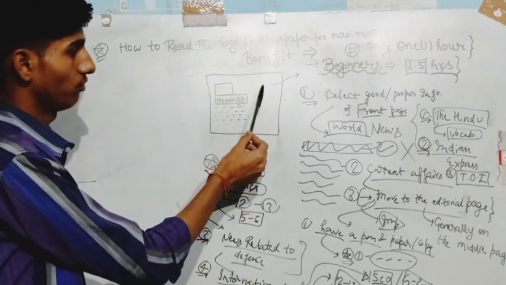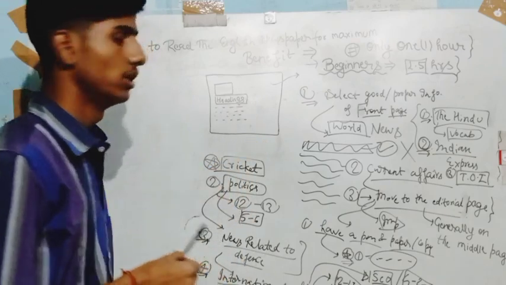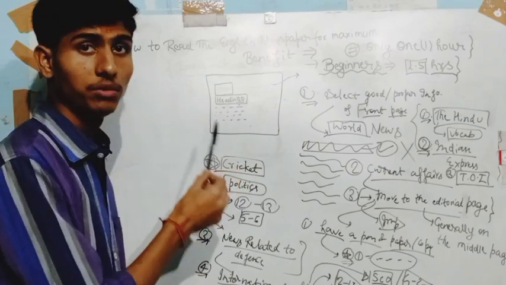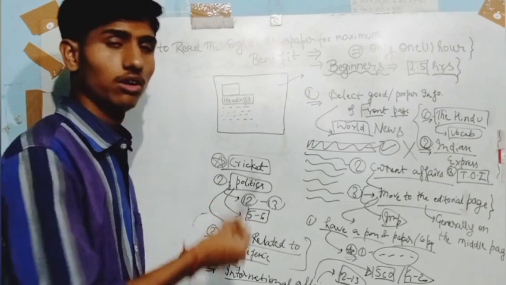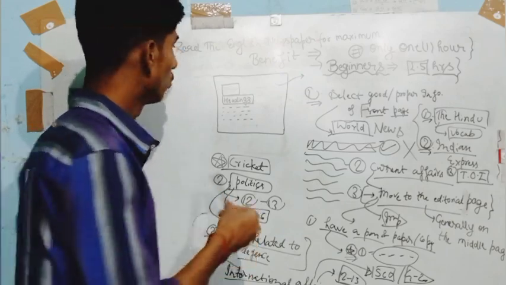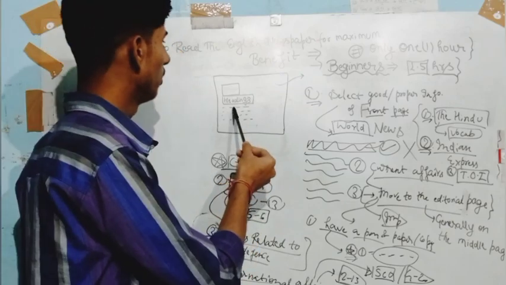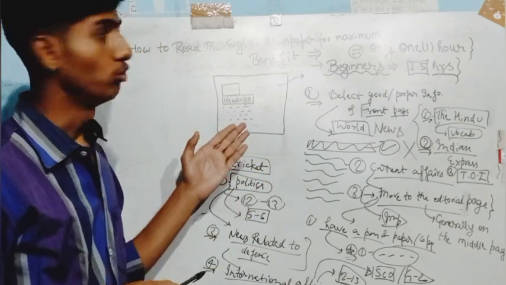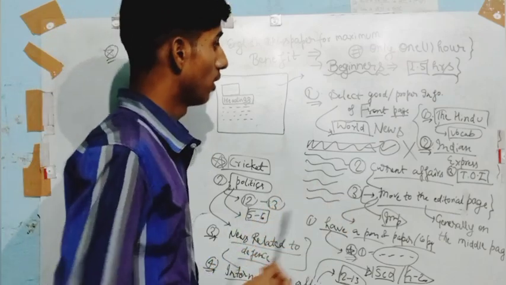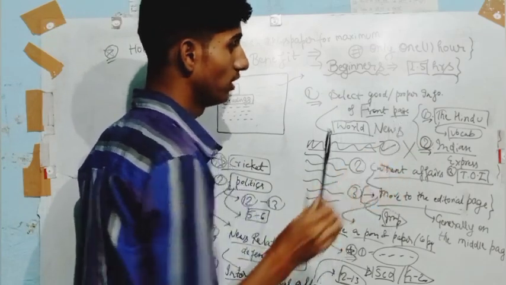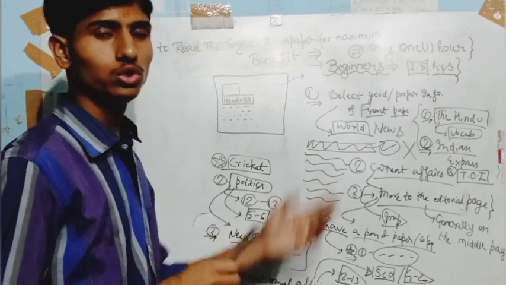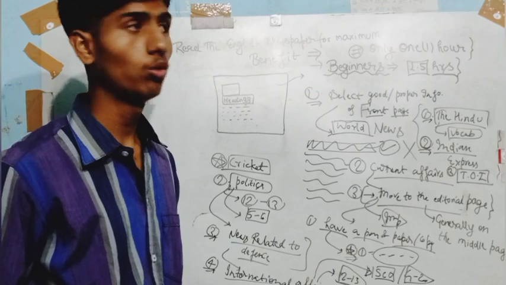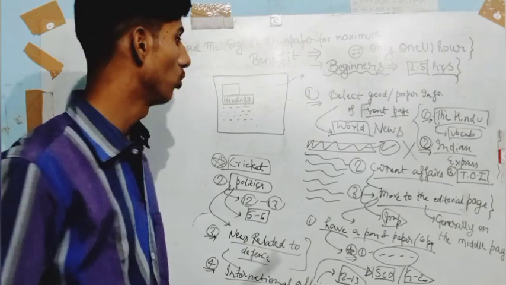The first page of the newspaper is the front page. The front page has a lot of headings, like abbreviations, and the full coverage is available on page 2 and page 3. So you should only follow the headings to see what the basic thing is, and after that pick the good and proper information on the front page. Then you should focus on world news and the most important news, like what the government is going through, what the Supreme Court did, and what current issues are going on.